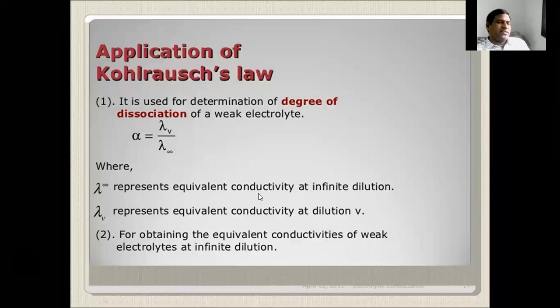Lambda infinity represents the equivalent conductance at infinite dilution. Lambda V represents the equivalent conductance or molar conductance at dilution V.